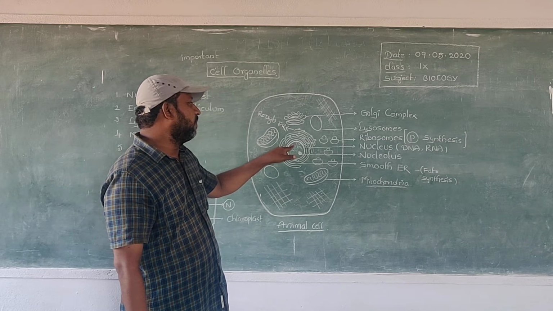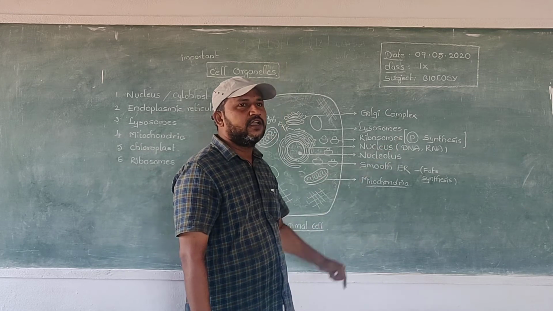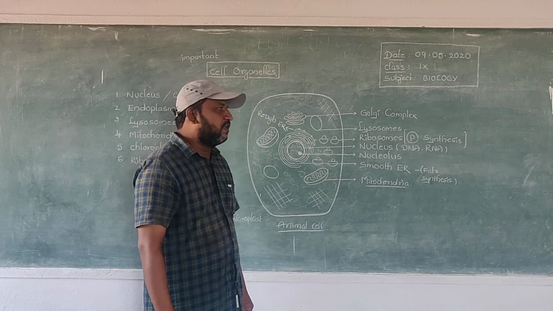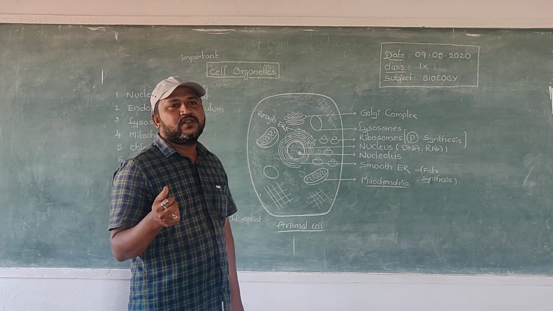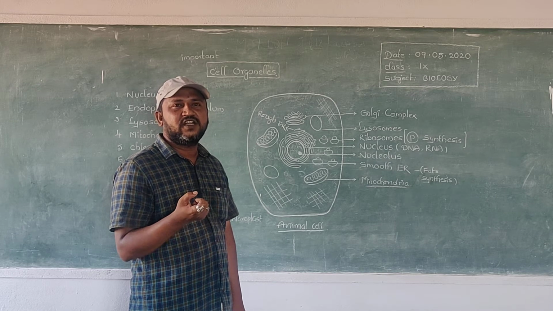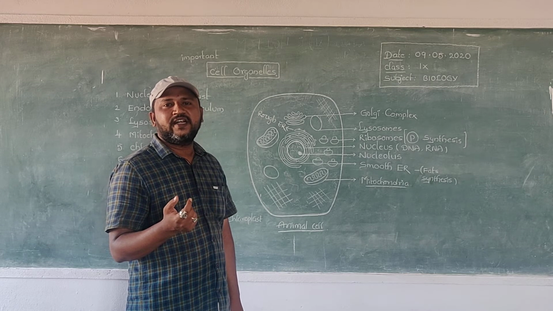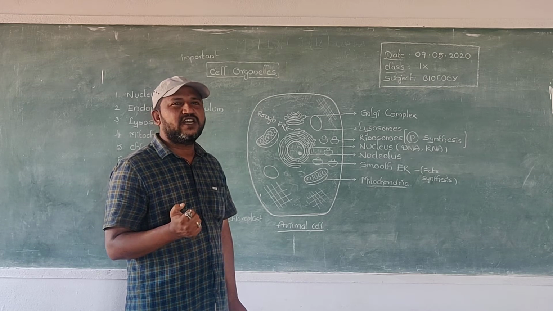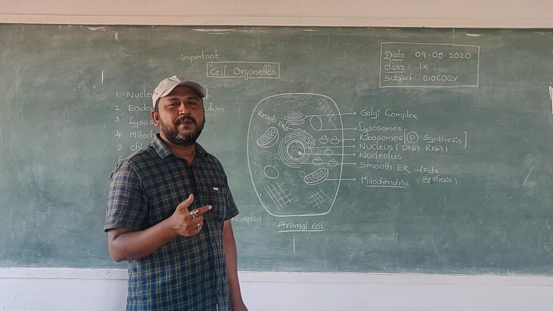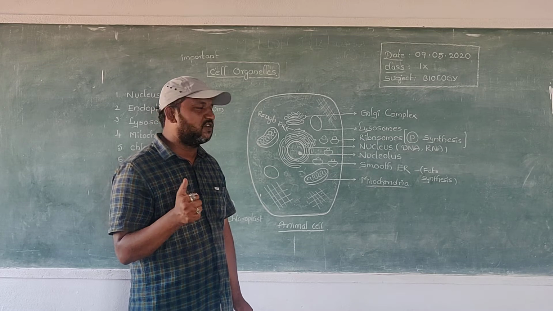This nucleus contains genetic substances like DNA, RNA, etc. The DNA has a double helix structure. This DNA was first discovered by Watson and Crick. They got the Nobel Prize for their studies on the DNA double helix structure.